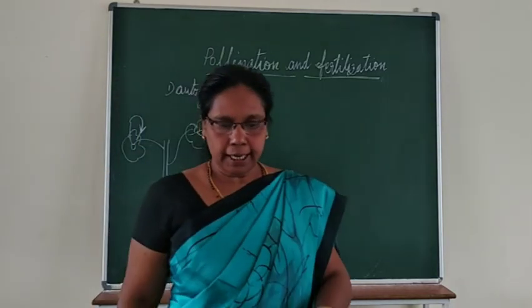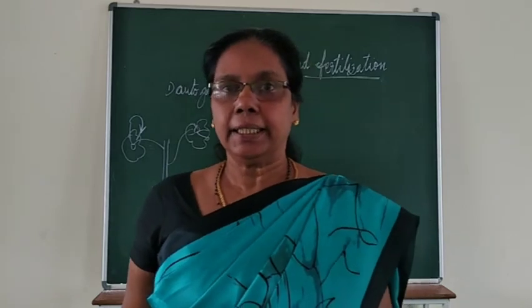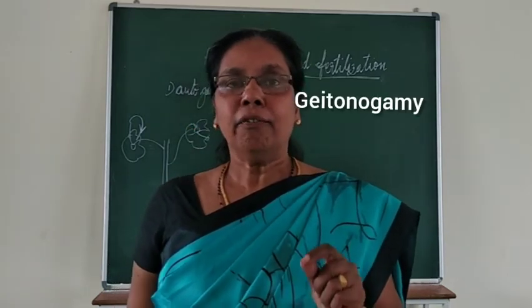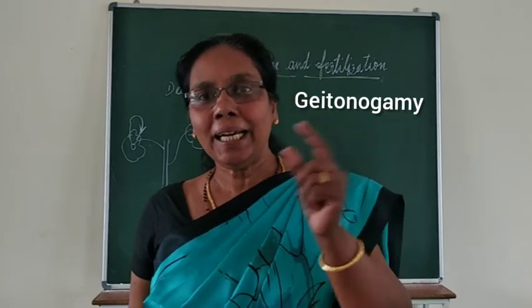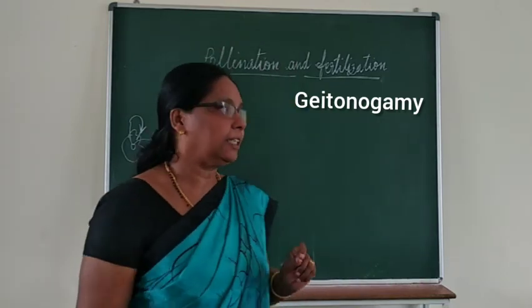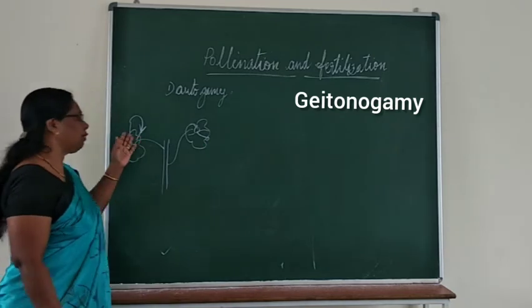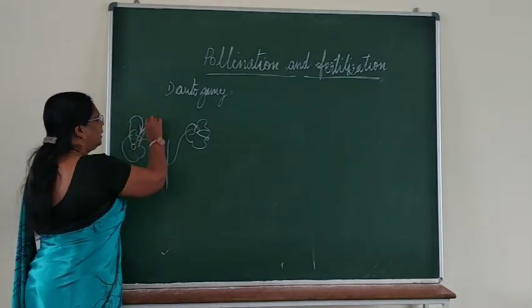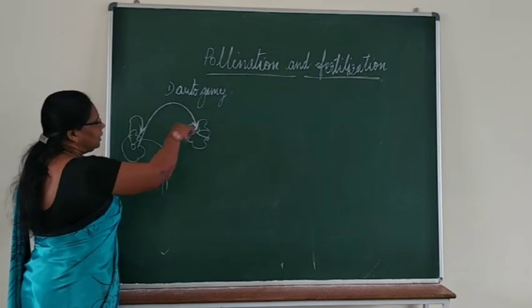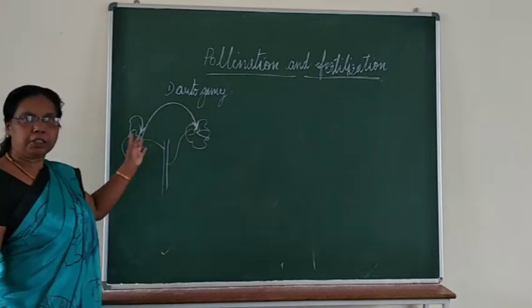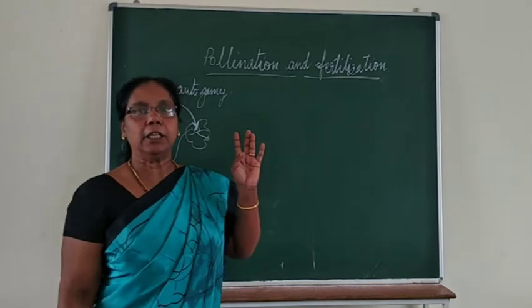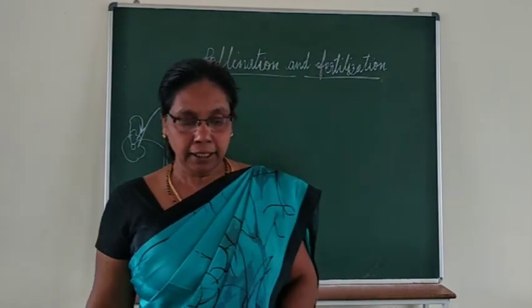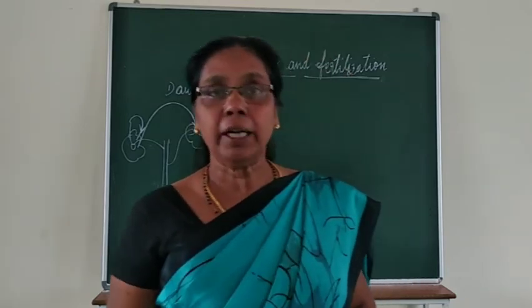The second one is called geitonogamy, that is, the transfer of pollen from one flower to another flower of the same plant. Say for example, from this flower it is transferring to this flower, because the flowers belong to the same plant. So that is called geitonogamy. And the third one is called allogamy.